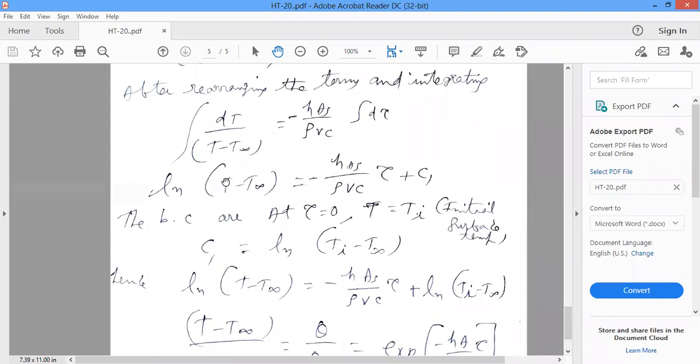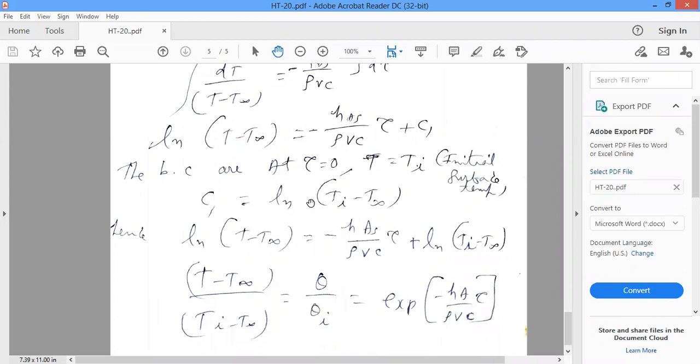Substitute Ti instead of T, and when tau is equal to 0, this term is 0. Then C1 becomes ln (Ti minus T free stream).